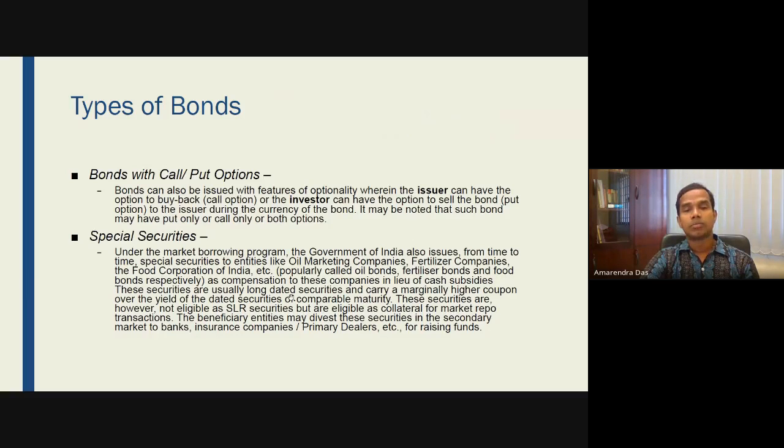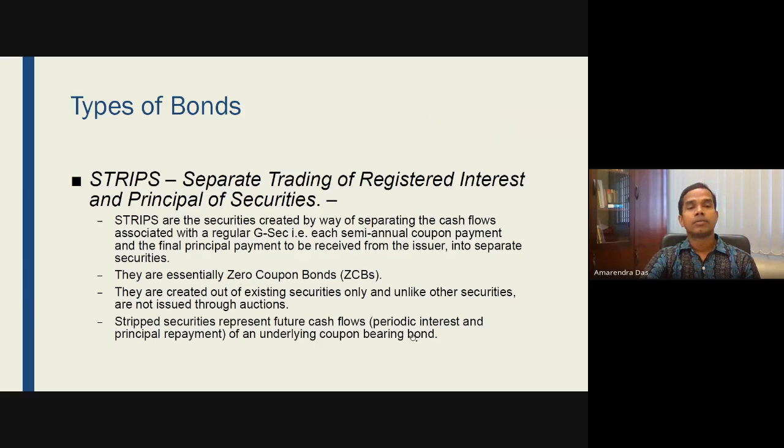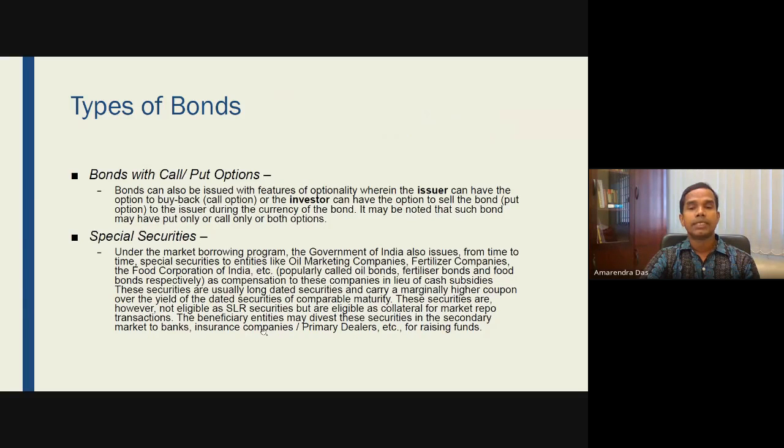And similarly, this can also be used for statutory liquidity provision, but special securities cannot be used for the statutory liquidity purpose, but they can be used as collateral for the market repo transaction. And similarly, the beneficiary entities may divest these securities in the secondary market to banks, insurance companies, and primary dealers for raising funds.